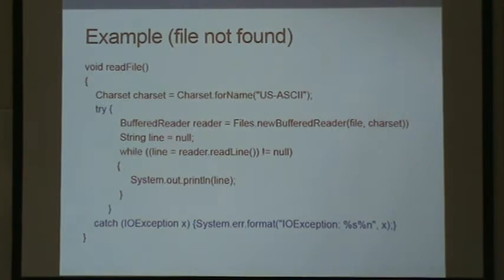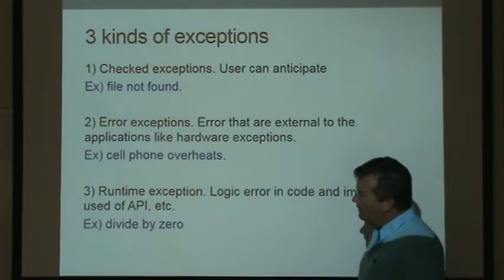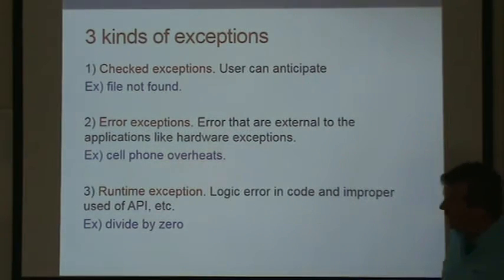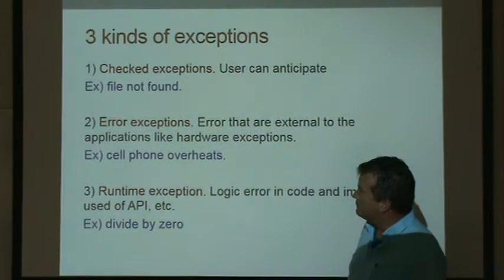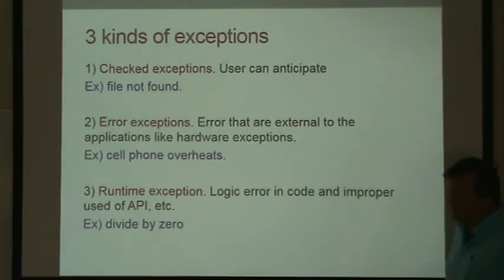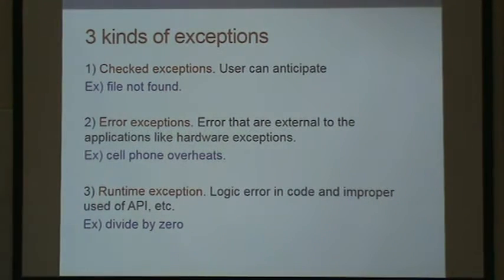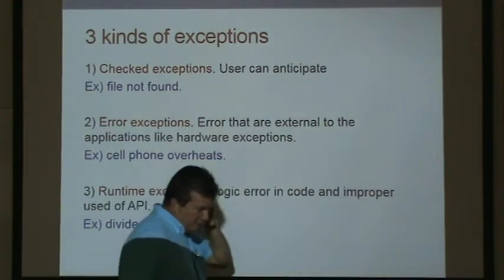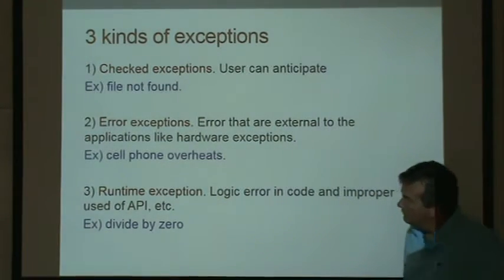So the question then becomes, what is the mechanism for us to be able to handle exceptions that are coming? We have three different types of exceptions. There are checked exceptions, the ones where the user can anticipate them, an example being a file not found error. There are error exceptions that are external to the application, something like a phone overheating. The software couldn't even see that one coming. And then there are ones that happen at runtime, so if you're running and you happen to do a divide by 0, something like that can happen.